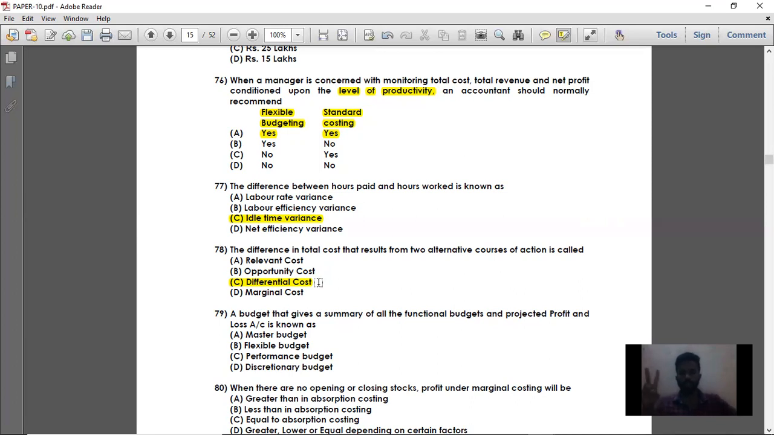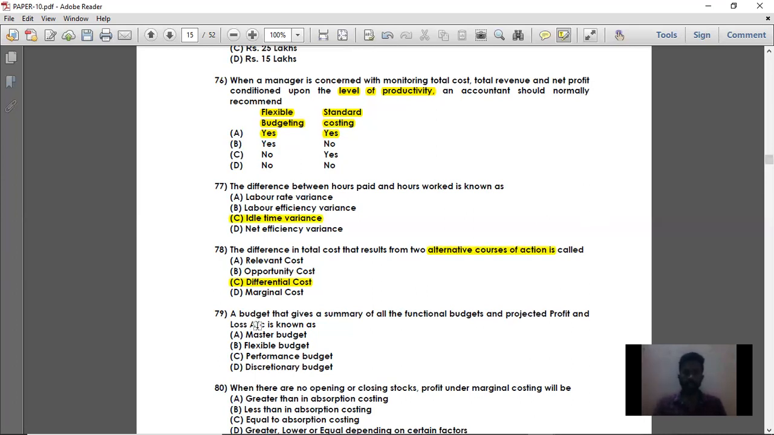So in this make or buy decision, when evaluating alternative courses of action, the difference in total cost is nothing but differential cost. So you should not use the word opportunity cost here. Many will think that wherever they see alternative courses of action, they'll say opportunity cost. No, the difference in total cost that results from two alternative courses of action is called differential cost. Best example is make or buy decision.